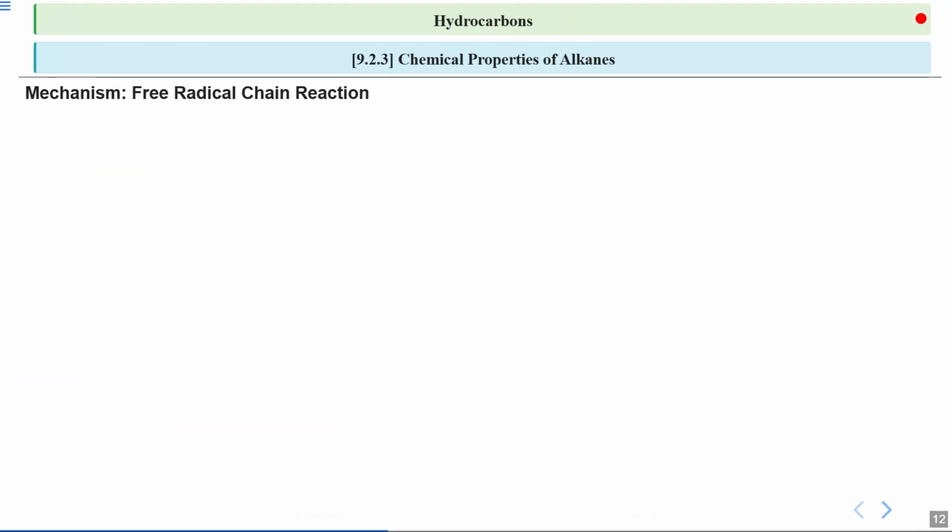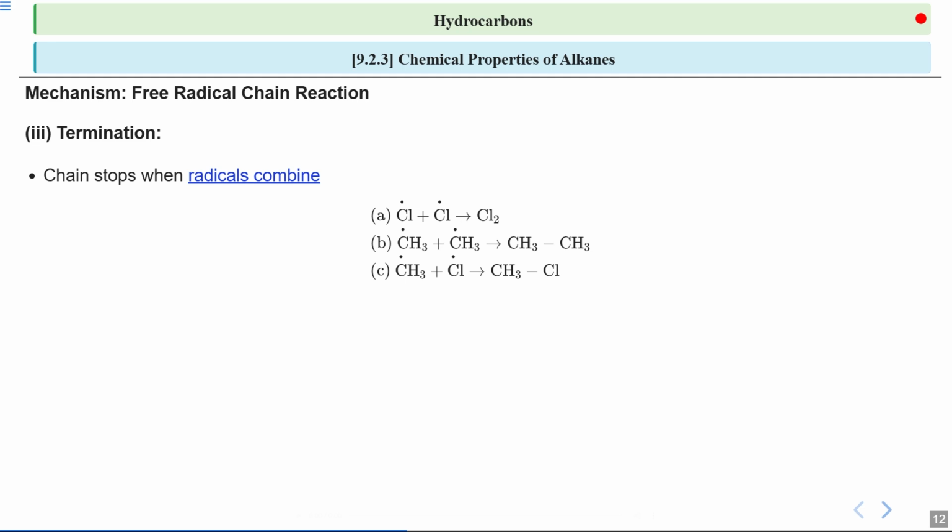Let us move on further in the mechanism of free radical halogenation. We have our last step, which is termed termination. This refers to the stage in a free radical chain reaction where the reaction comes to an end. What will happen? The chain stops when two radicals combine with each other to form a stable molecule, effectively halting the reaction process.